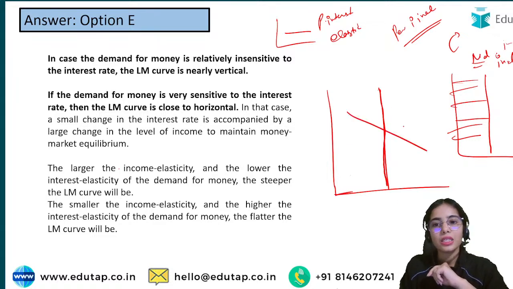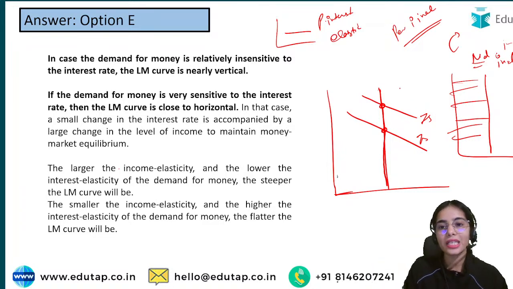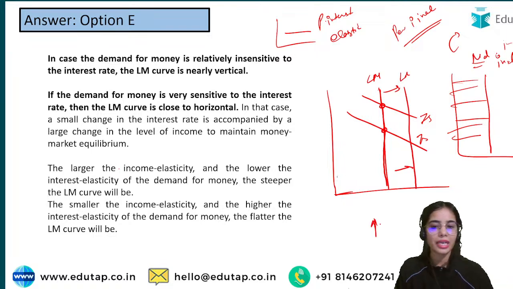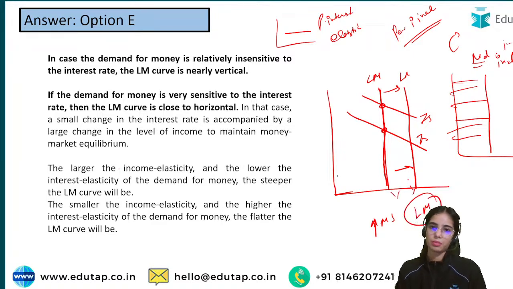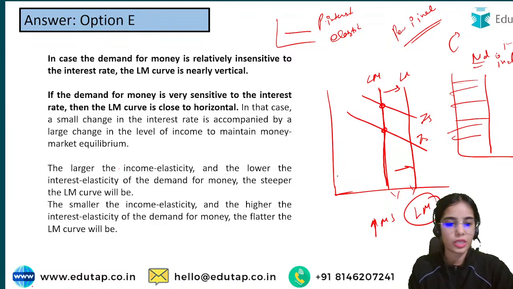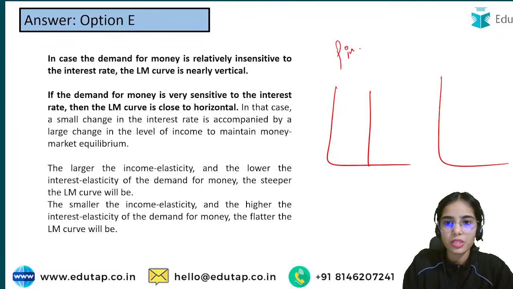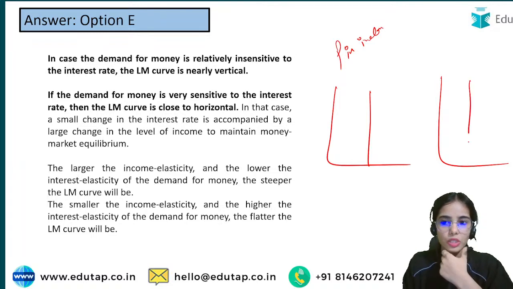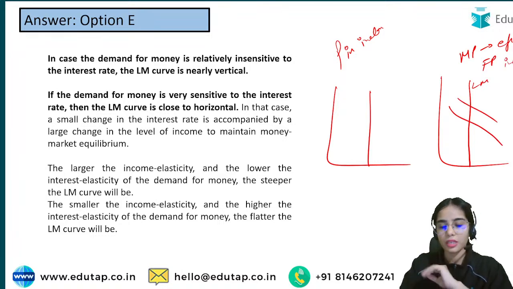So in this case, the fiscal policy will be ineffective. Whatever the change in the IS curve, whatever the change in the fiscal policy, the fiscal policy will be ineffective. While here the LM curve is vertical, so the monetary policy will be effective. If an increase in money supply happens, a rightward shift in the LM curve will happen, and the level of income will increase completely. So when the demand for money is perfectly interest inelastic, the LM curve is also vertical. In this case, the monetary policy is effective and the fiscal policy affecting the IS curve is ineffective. I hope this is clear.